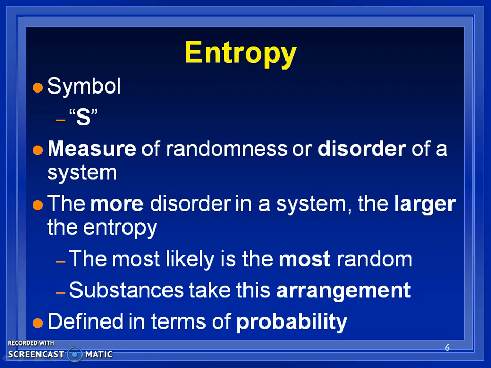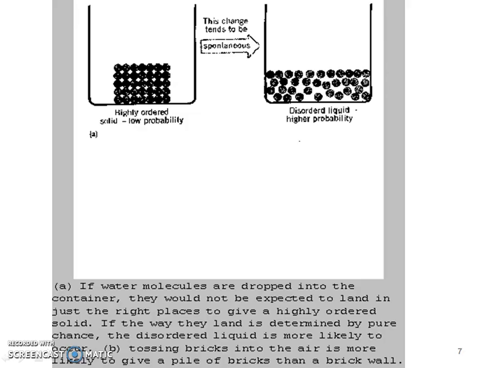So again, the universe delta S is always increasing, always in the positive sense. And it's determined in terms of probability and how the arrangement of those molecules are. What's the randomness or how probable different arrangements of those atoms are.